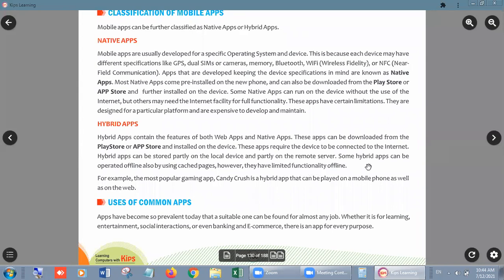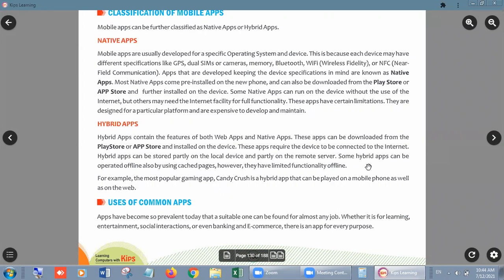Look, students, apps like WhatsApp and Facebook are hybrid apps. Why do we call them hybrid apps? Because one starting link is stored in our mobile, but we need a connection to the server. If our mobile is not connected with the server, meaning the internet, then we can't run WhatsApp or Facebook-like apps fully.